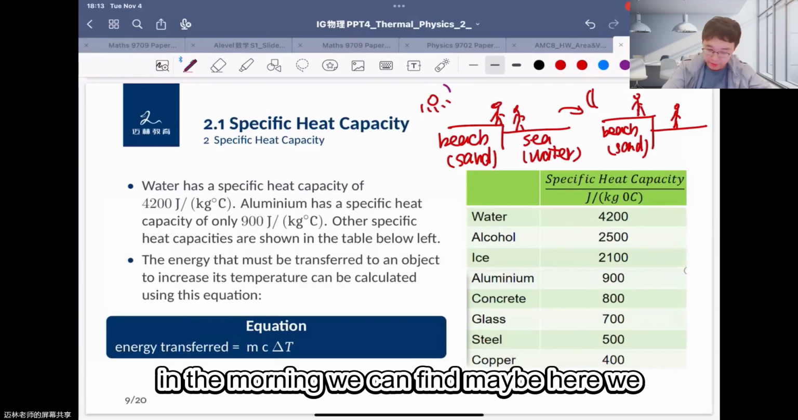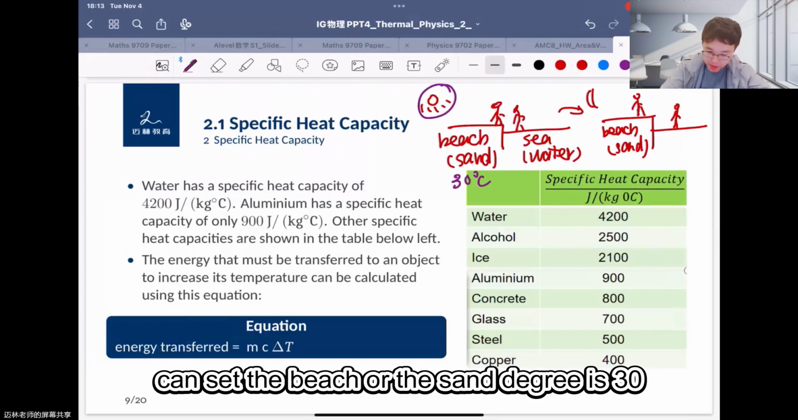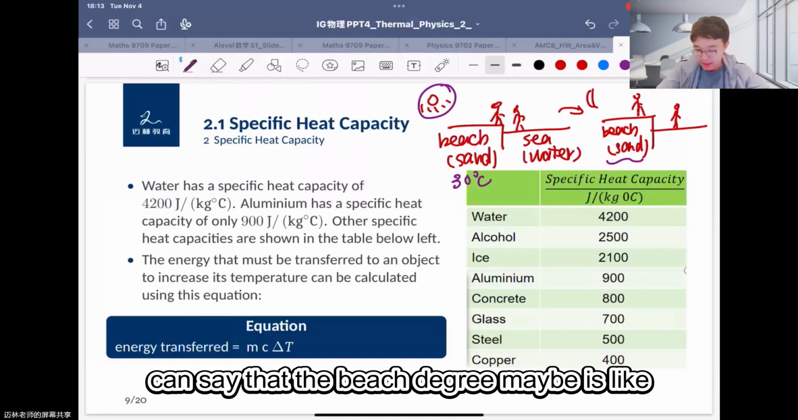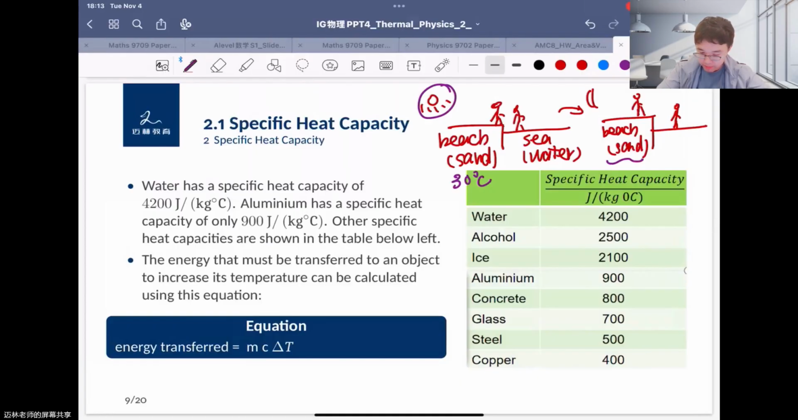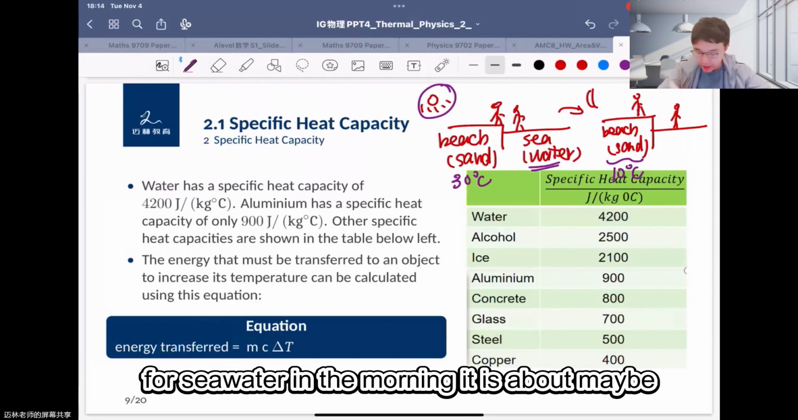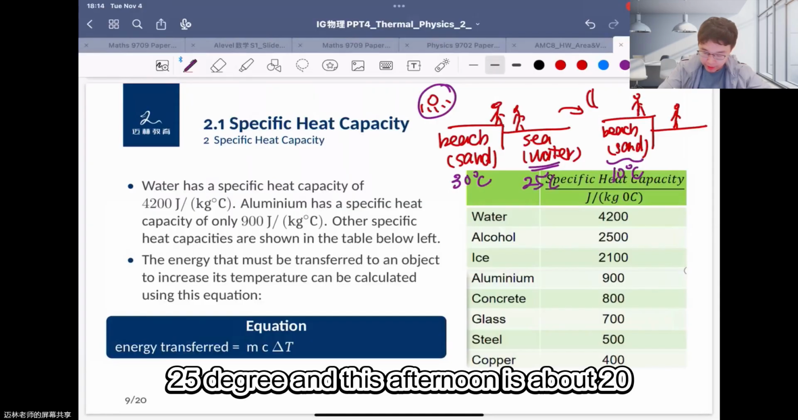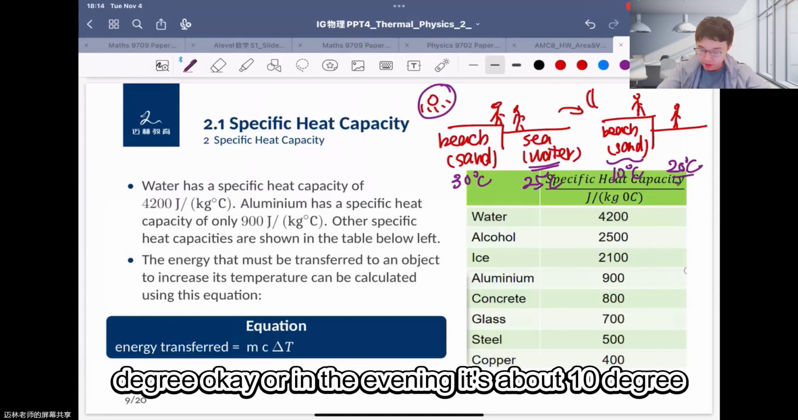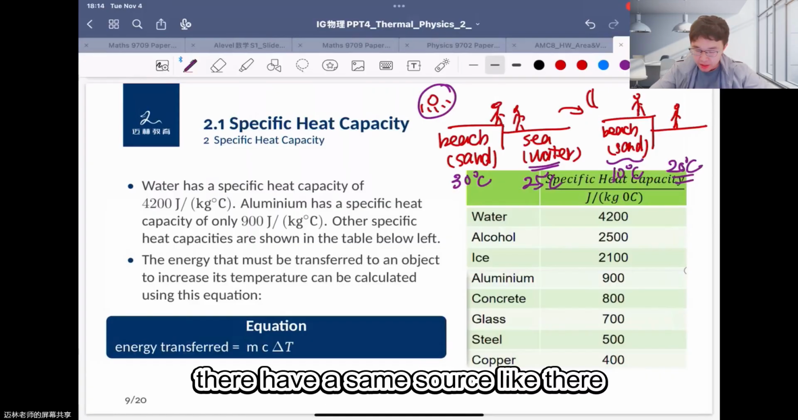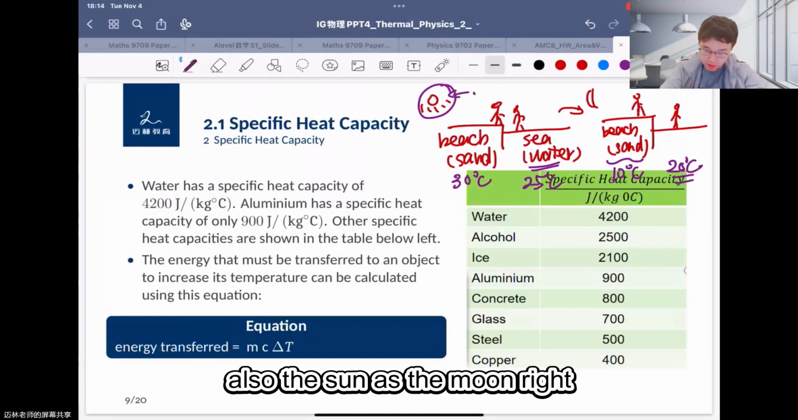In the morning, we can set the beach or sand temperature at 30 degrees, and in the evening maybe 10 degrees. This is just an example. And for seawater in the morning, it is maybe 25 degrees, in the afternoon about 20 degrees, and in the evening about 10 degrees. Okay.